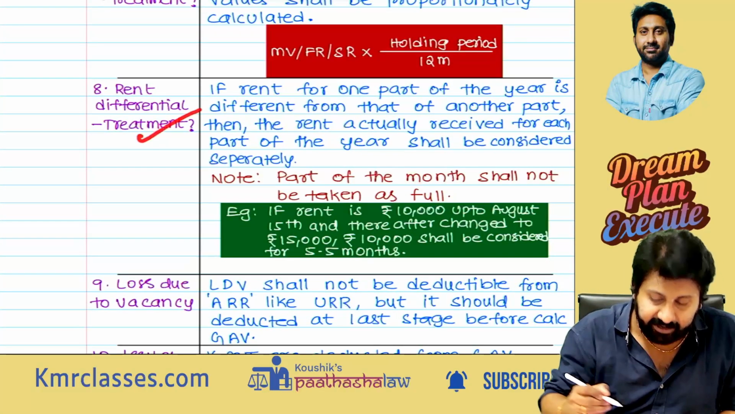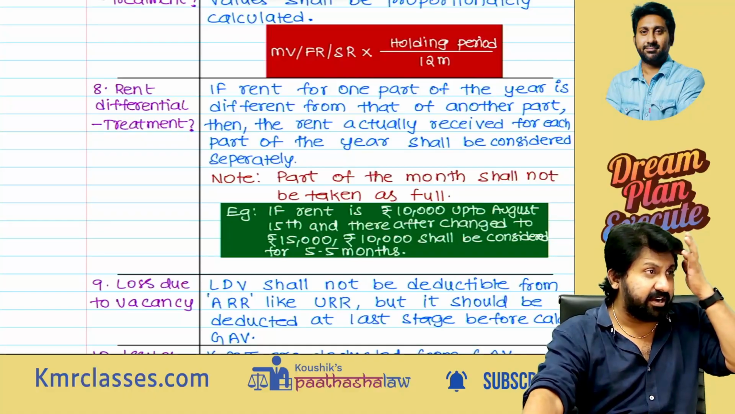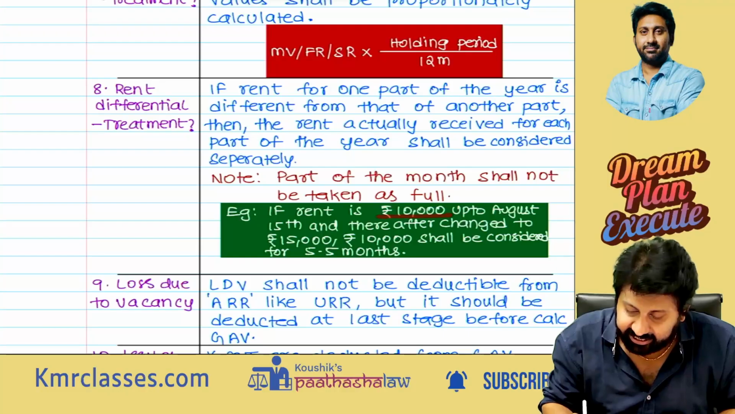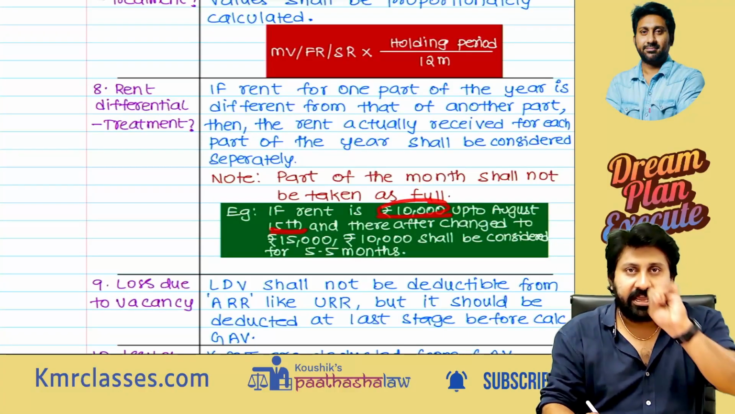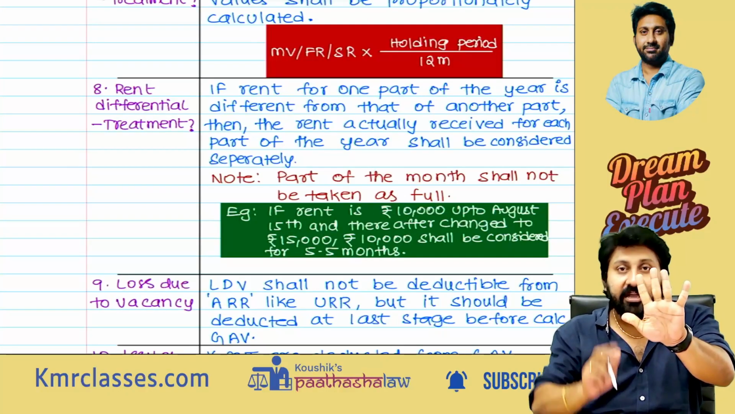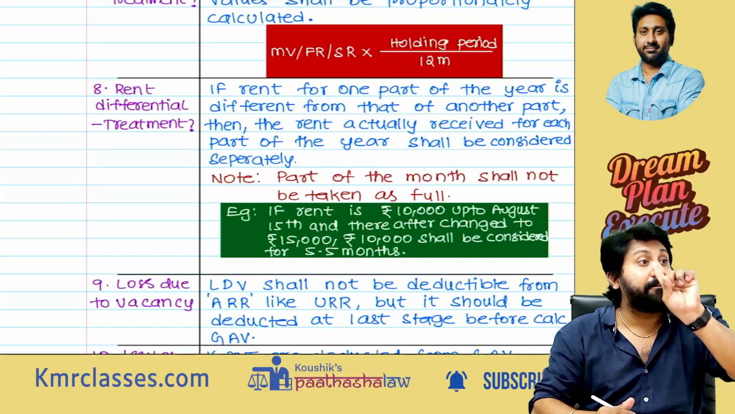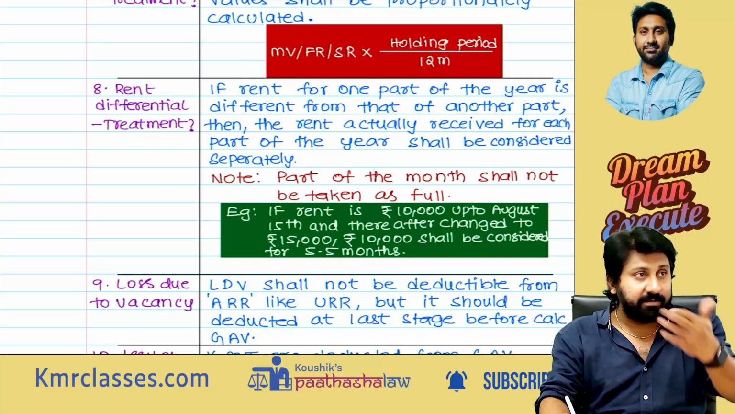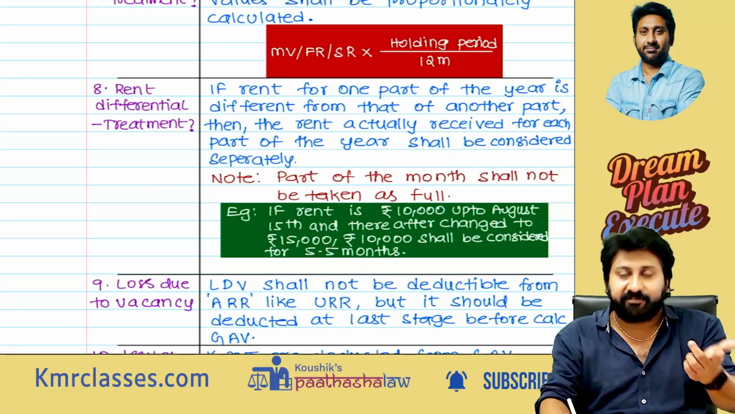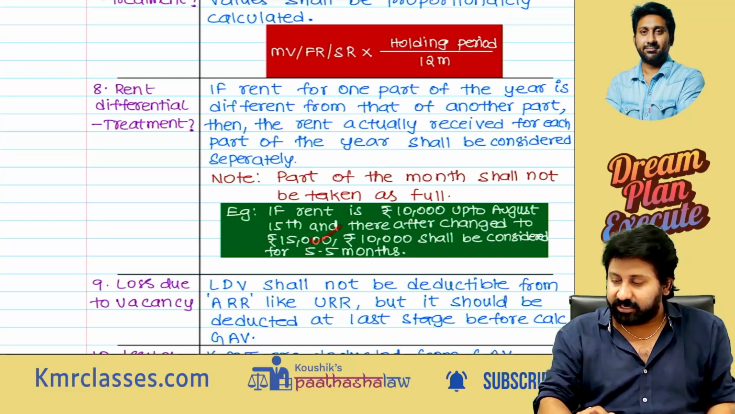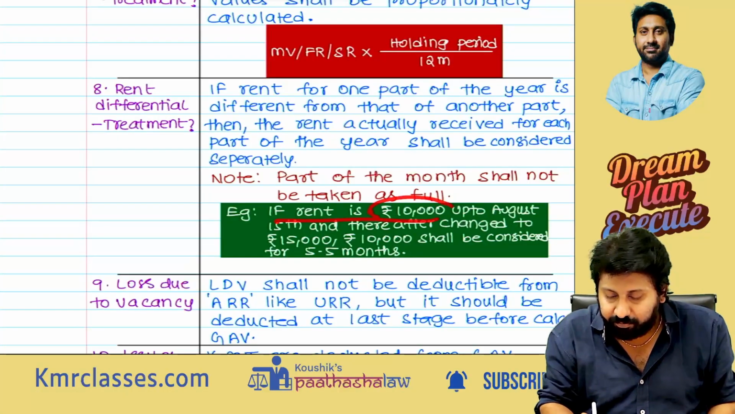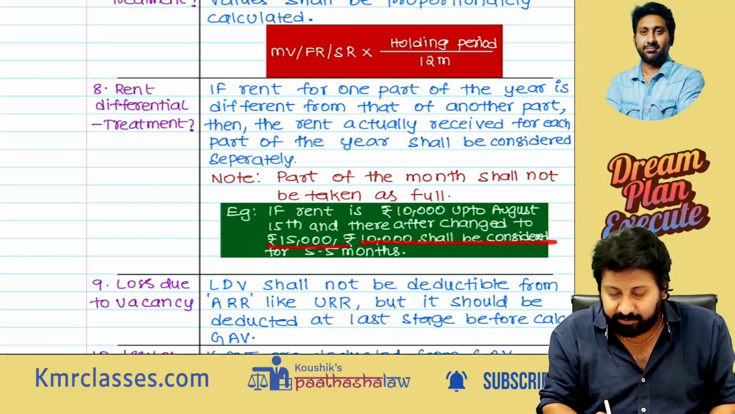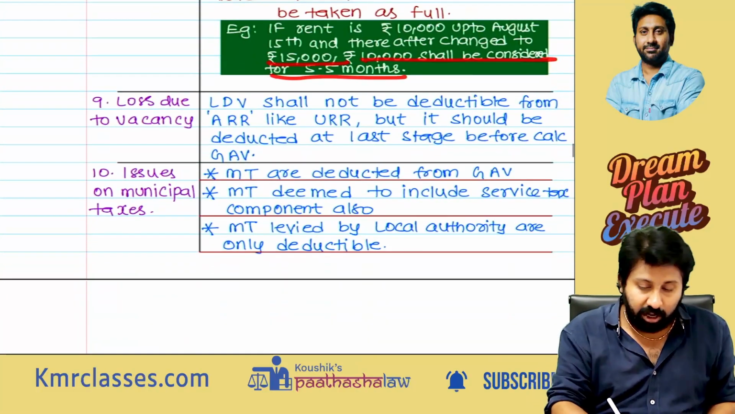Rent differential treatment. Sir, what is the rent differential treatment? Sir, I never heard about this. See, I have given an example. If the rent is 10,000 up to August 15, that is April, May, June, July, August and another 15 days, until 5.5 months, 10,000. The remaining balance will be there, 12 months minus 5.5, 6.5 months; for 6.5 months you should take 15,000. Like that you should take. So if the rent is rupees 10,000 up to August 15 and thereafter changes to 15,000, 10,000 shall be considered for 5.5 months.